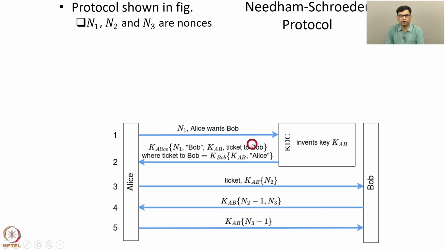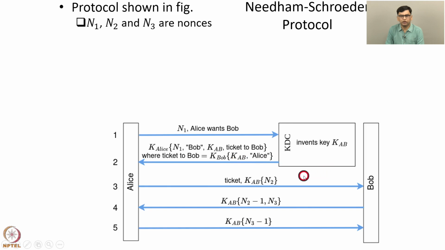So notice that as before, the KDC does not have to initiate communication with Bob to share the key KAB with Bob. Instead, the KDC just provides a ticket in the message sent to Alice. Subsequently, Alice can contact Bob and share the ticket obtained from the KDC. In the third message, Alice sends the ticket obtained from the KDC to Bob and KAB(N2), where N2 is another nonce. This KAB(N2) is a challenge to Bob to check whether Bob indeed knows the secret KAB or not.